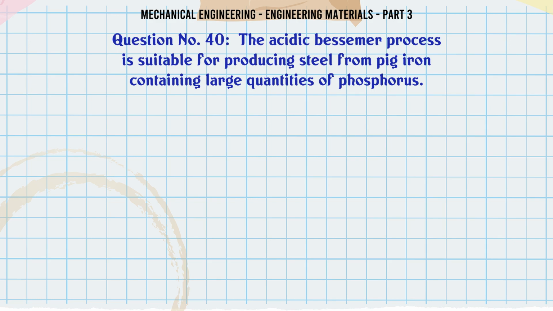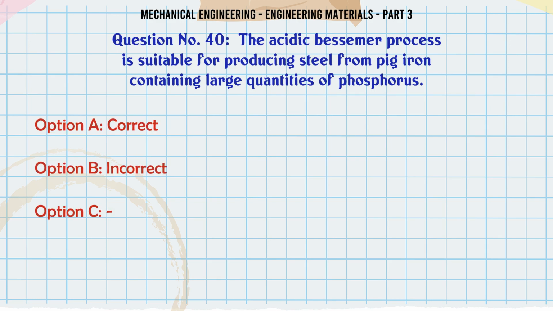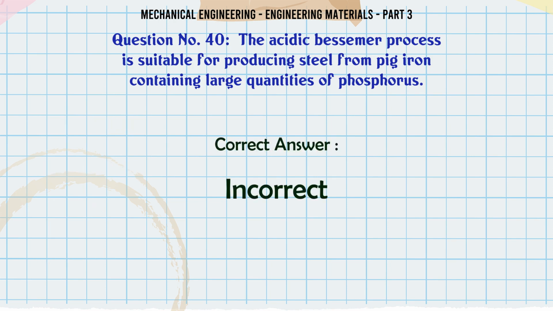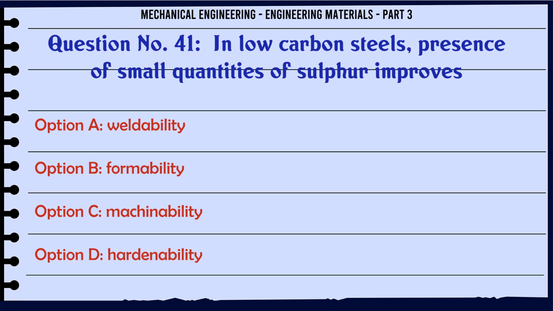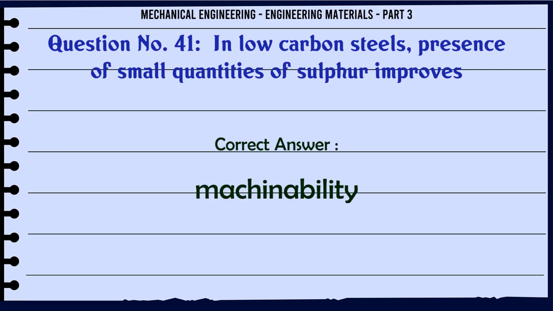The acidic Bessemer process is suitable for producing steel from pig iron containing large quantities of phosphorus. A. Correct, B. Incorrect. The correct answer is incorrect. In low-carbon steels, presence of small quantities of sulfur improves: A. weldability, B. formability, C. machinability, D. hardenability. The correct answer is machinability.